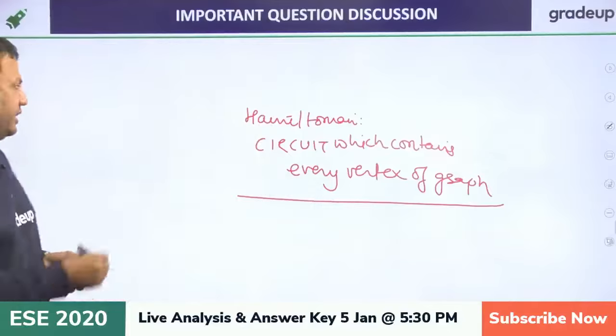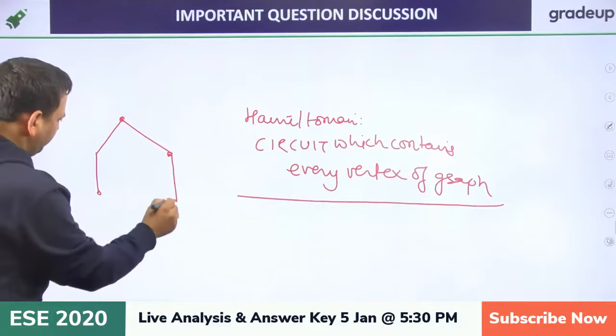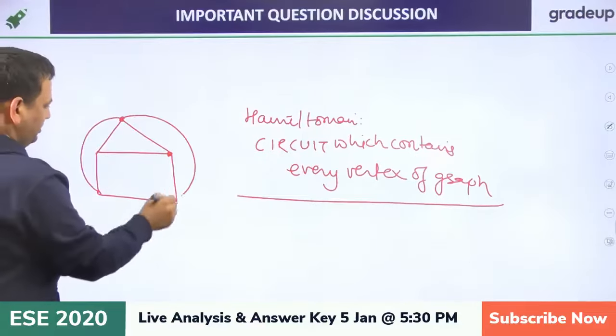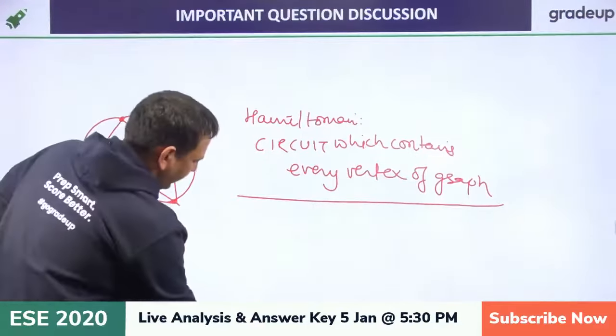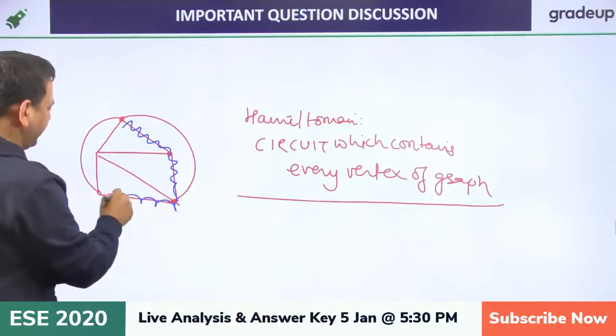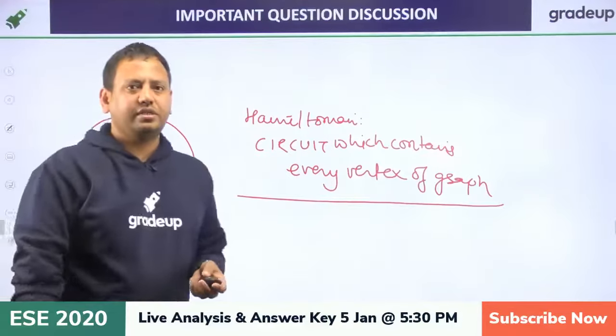Okay, so this is the direction. So suppose I will say, now I am making a Hamiltonian circuit. So this is a Hamiltonian circuit which contains every vertex of the graph. Okay, so this is a Hamiltonian circuit.